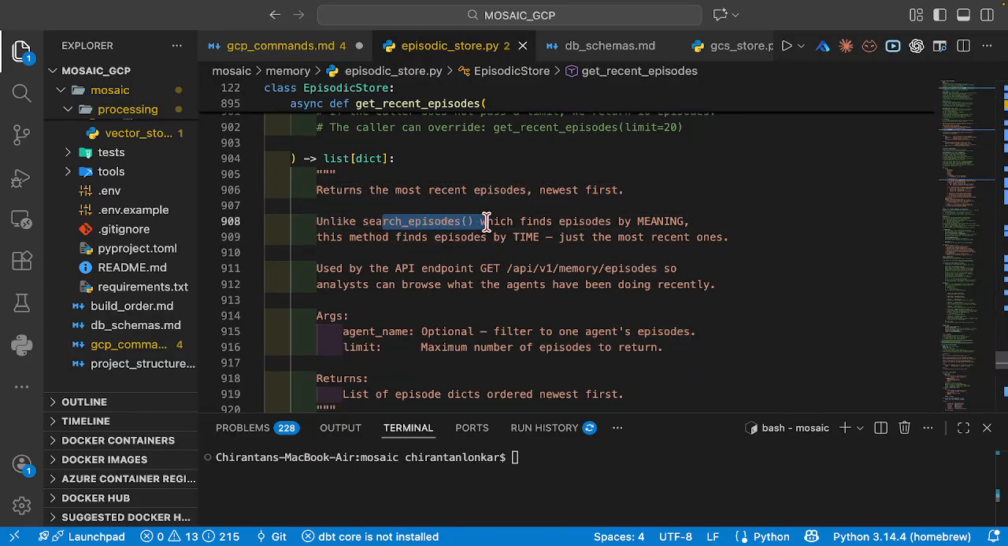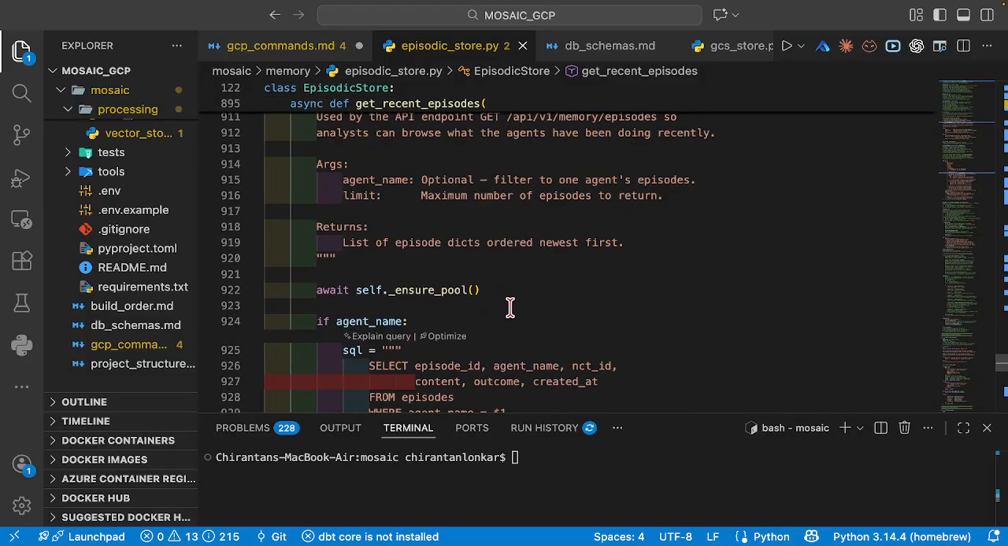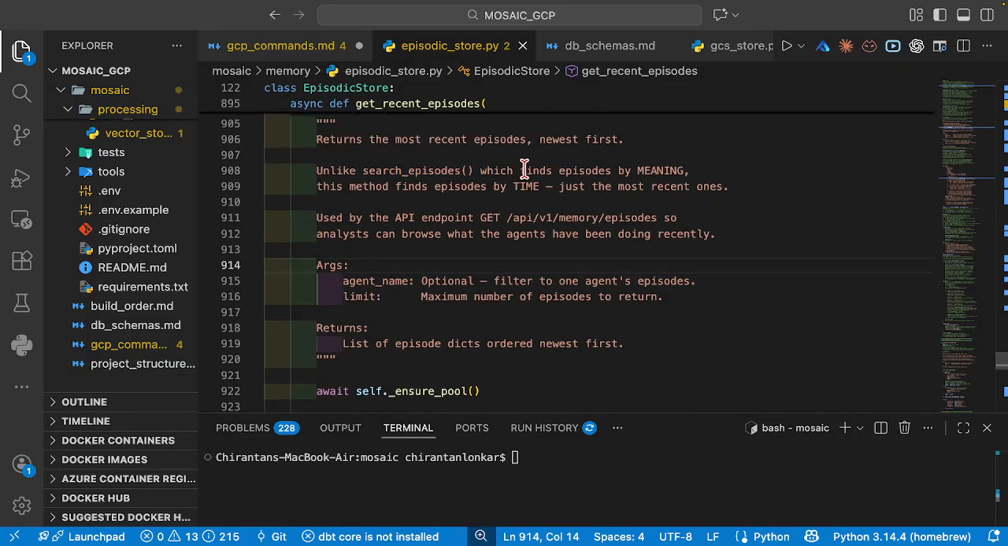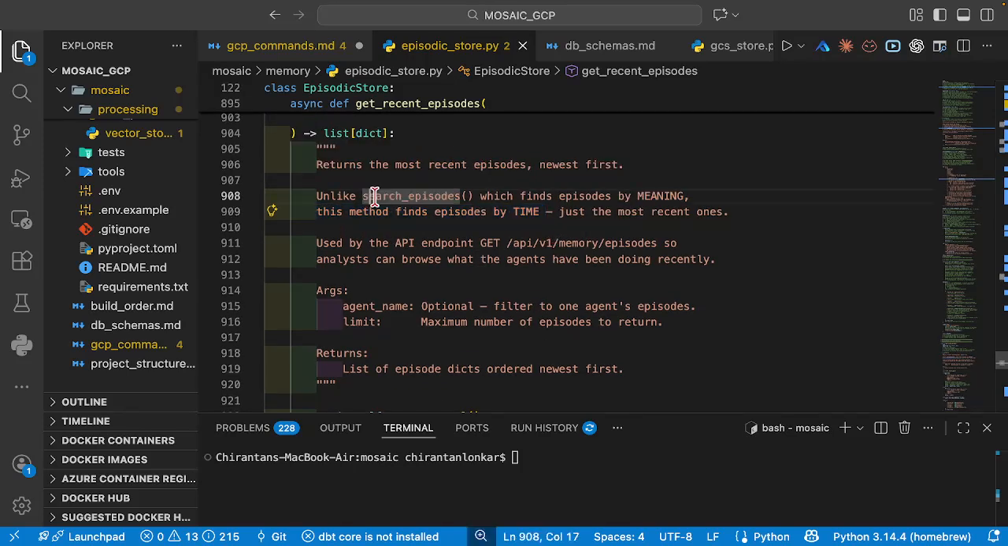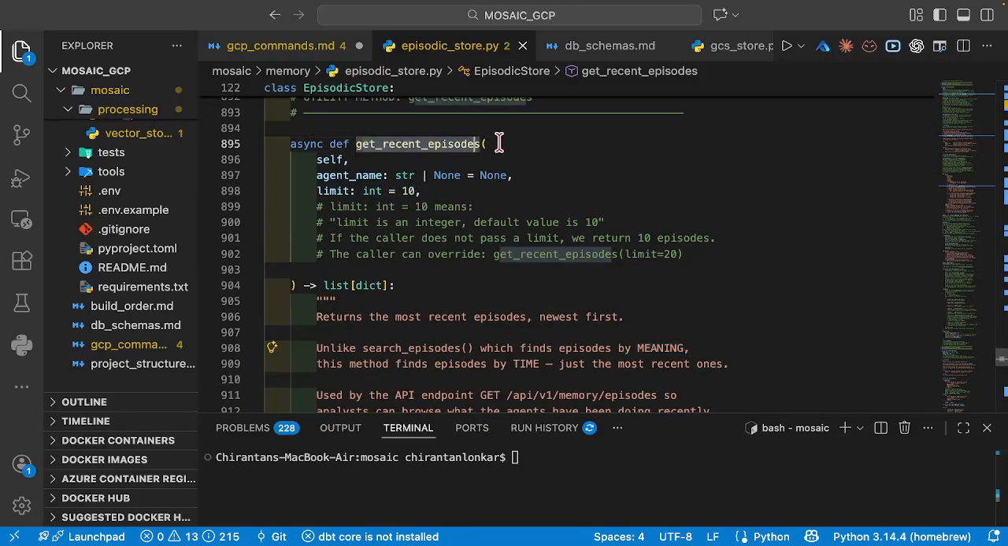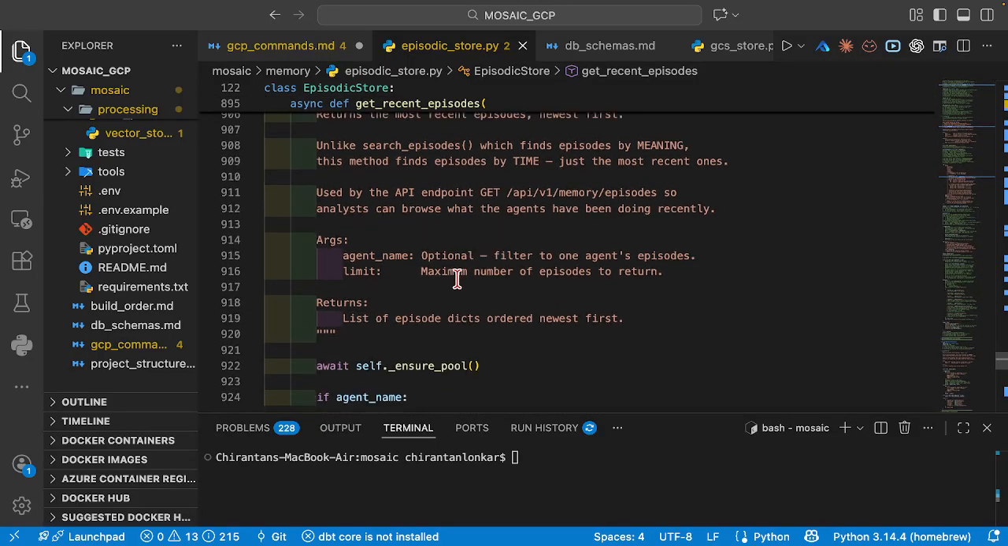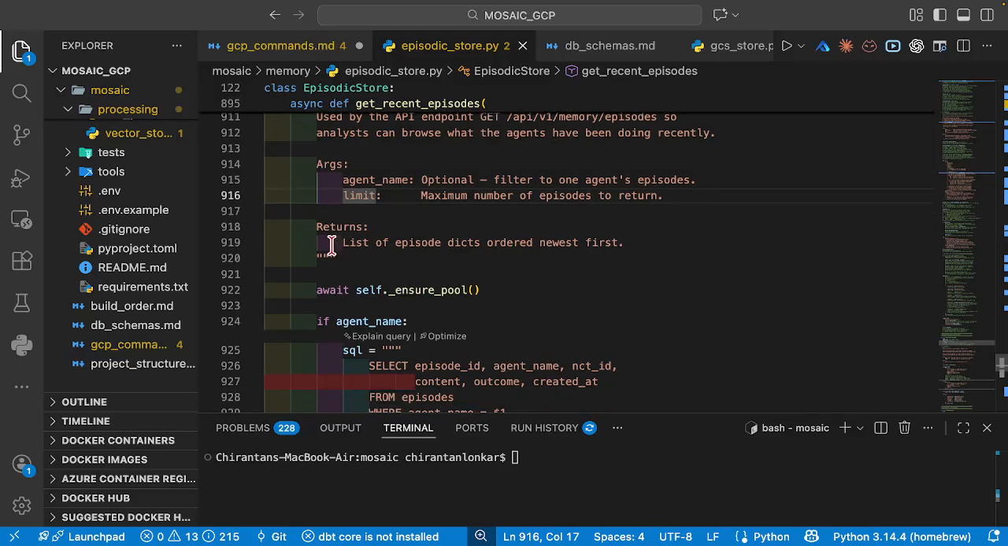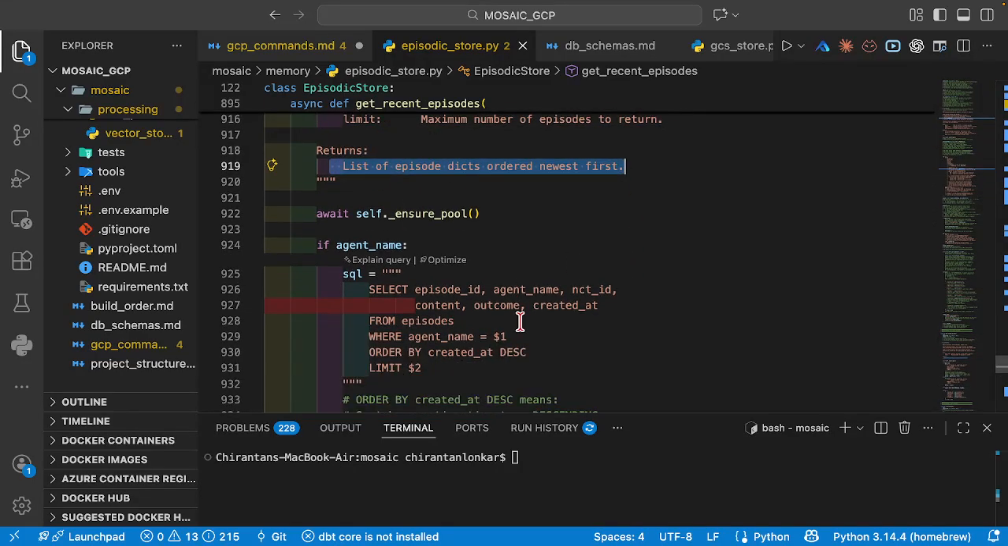Now you might say we already have search episodes, so why do we need recent episodes? Search episodes finds the episodes by meaning, while this method finds the episodes by time. This is going to give us the most recent memories, the most recent episodes, and that is what makes it brilliant. We take two arguments into consideration, agent name and limit, and it returns a list of episodic dictionaries.